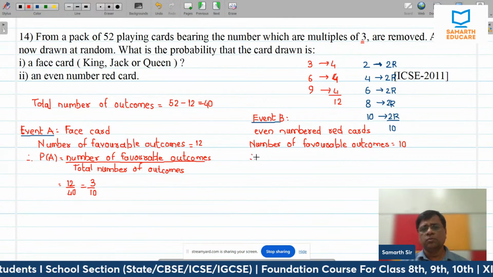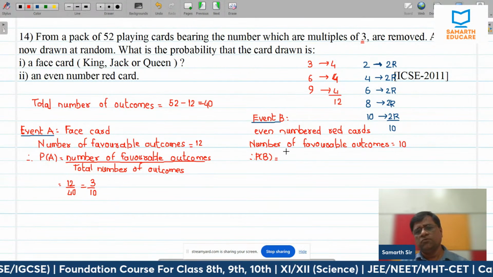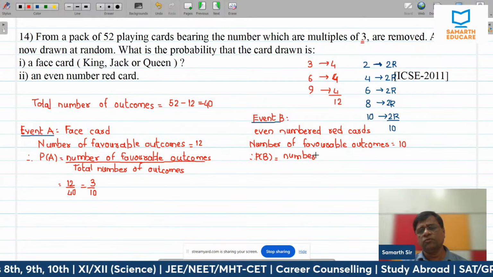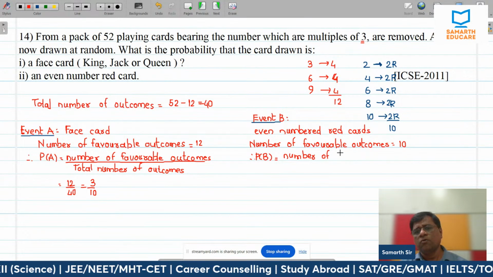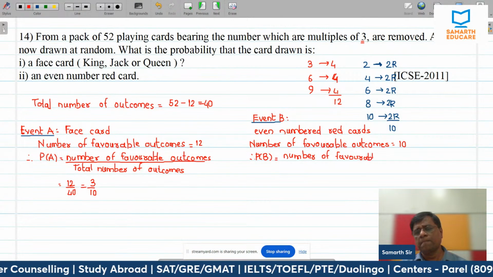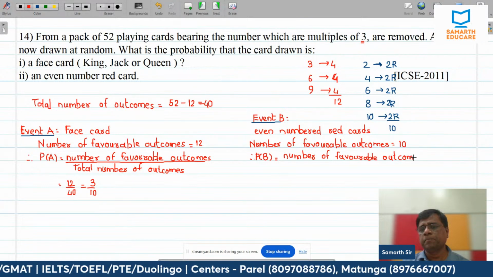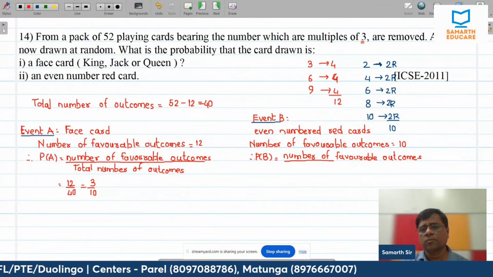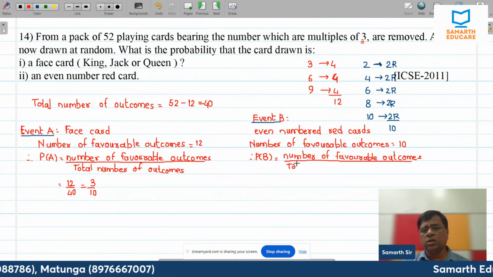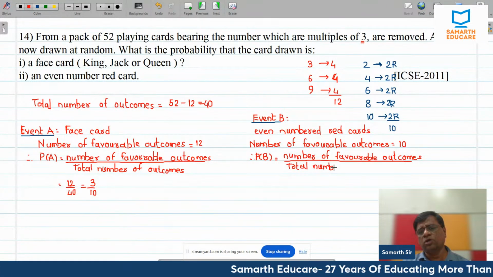Therefore, the probability of B, once again I have to write the formula. Every time you will have to write the formula. Number of favorable outcomes divided by the total number of outcomes.